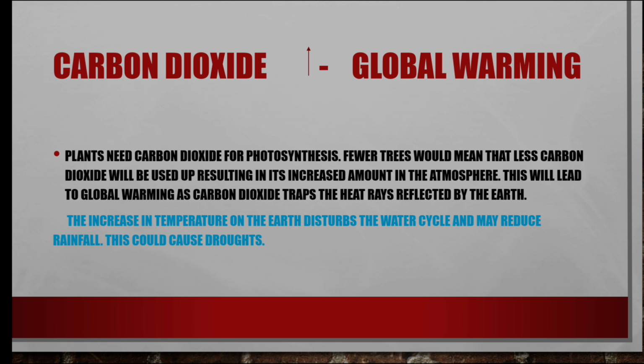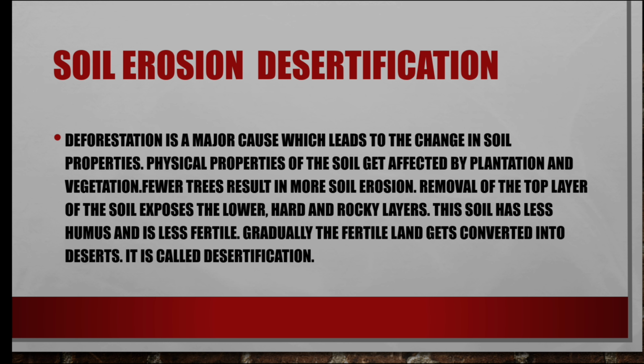Okay. Next, we saw desertification. What is desertification? Fewer trees result in more soil erosion. Removal of the top layer of the soil exposes the rocky layers inside. So the soil has less humus and is less fertile. That fertile land gets converted into deserts. So that's called desertification. Okay.